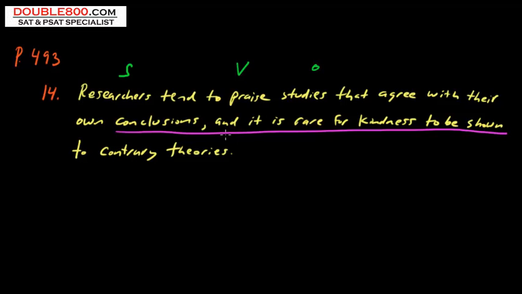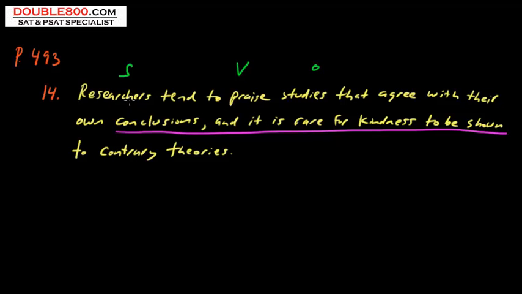And let's take a look. We've got, and it is rare for kindness to be shown to contrary theories. There are really two things wrong with this. First of all, we don't have a subject here. Whenever you're splitting up this independent clause, you have to have the subject again. And also the voice gets changed.